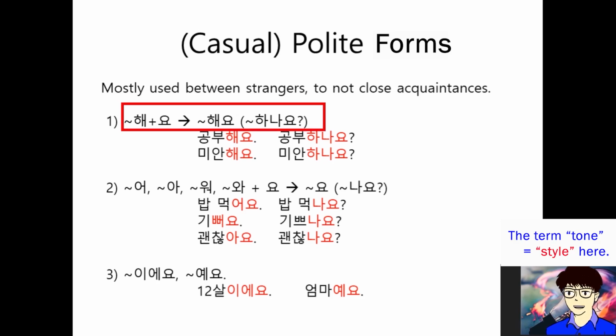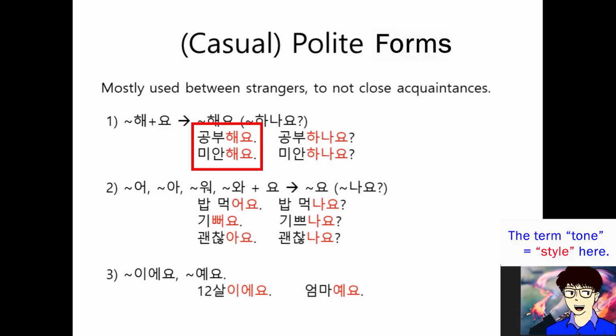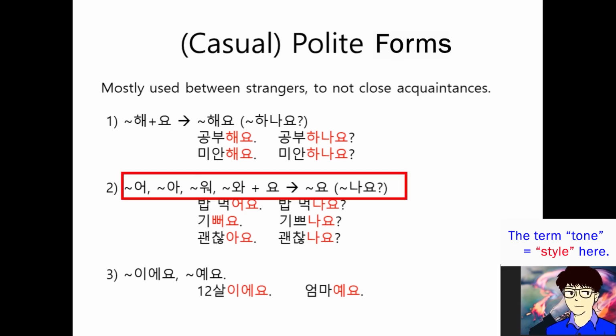Okay? So first, blah blah 해 plus 요, blah blah 해요. So 공부해요. 미안해요. Like that. Okay? When you try to make a question, you can say blah blah 하나요? So 공부하나요? 미안하나요? Of course, you can use 공부해요, 미안해요, the same form when you try to make a question with a different intonation, okay? So like 공부해요, 미안해요, those are also the questions, okay?